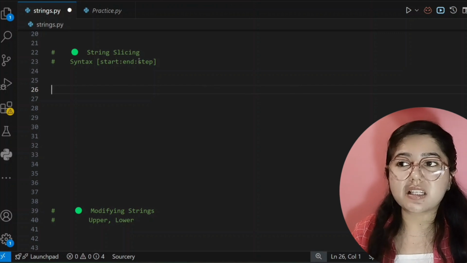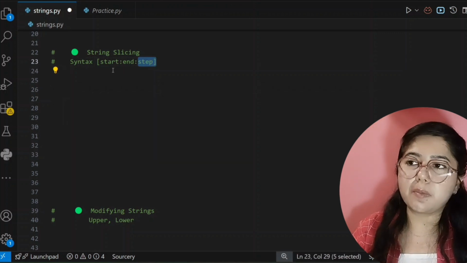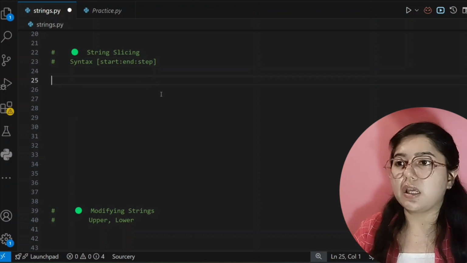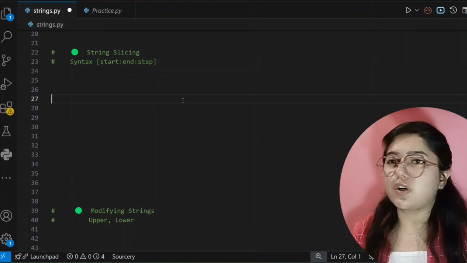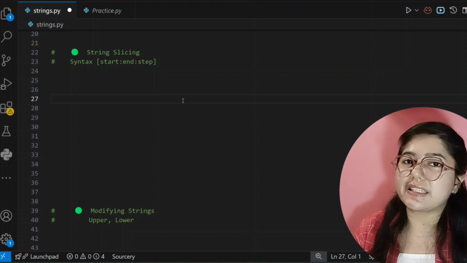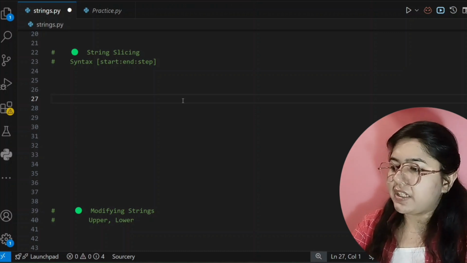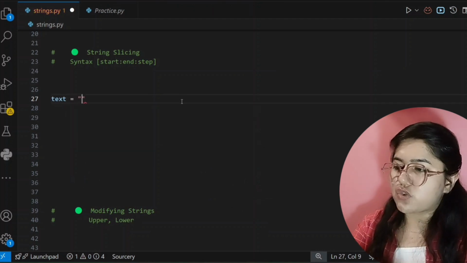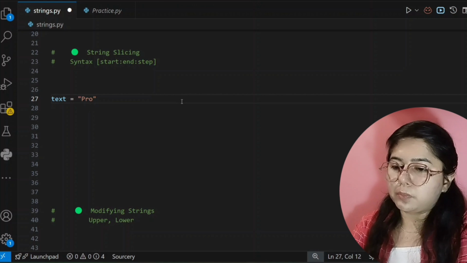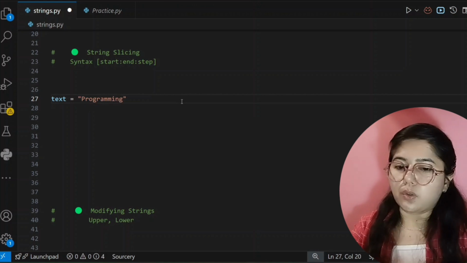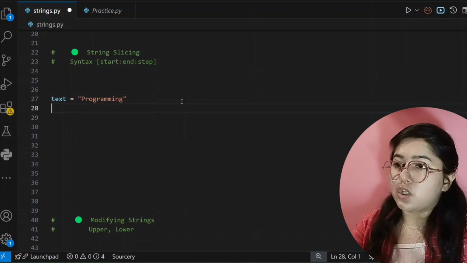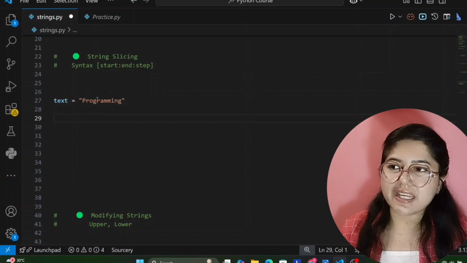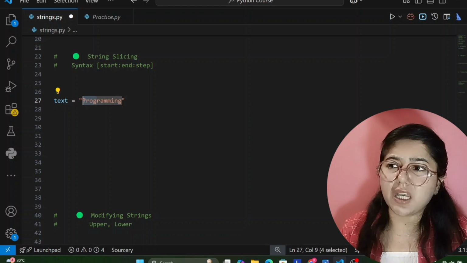What the step means, I will teach you in some time, but for now we are seeing how to slice our string. So let's see. For slicing a string, first we have to create a string. For that I am creating a variable, text, in which I am storing my string, programming. Now I want to slice this string, and I only want this part, prog.